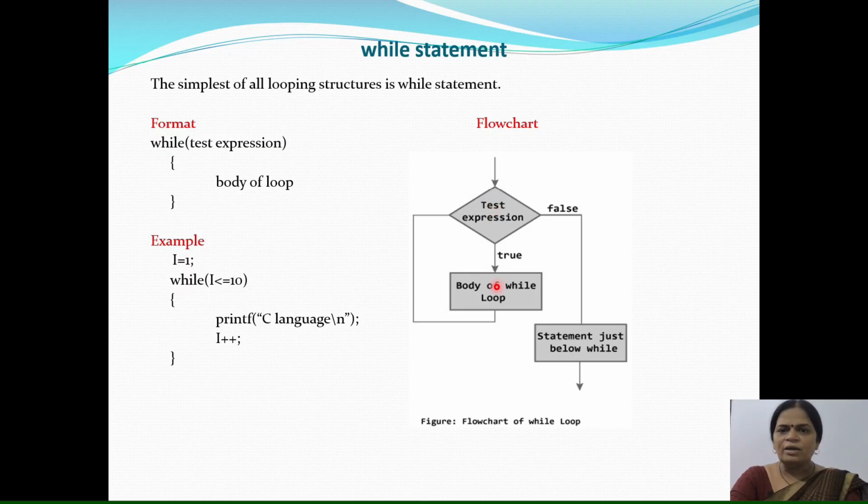अगर फिर से true है, then again this body of loop will be executed. Again the test expression will be evaluated. If it is true, again the body of the while loop will be executed, and it will be continued. Continually ये execute होते रहेगा. But if the test expression becomes false, सो जैसे ही आपका टेस्ट एक्सप्रेशन फॉल्स होता है तो कंट्रोल विल गो आउट ऑफ द लूप, एंड स्टेटमेंट जस्ट बिलो व्हाइल स्टेटमेंट विल बी एग्जीक्यूटेड. So this is how the flow of the while statement will be.